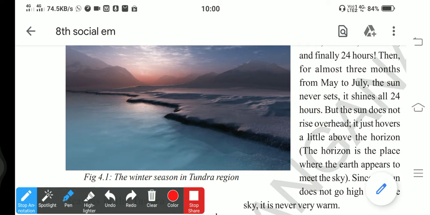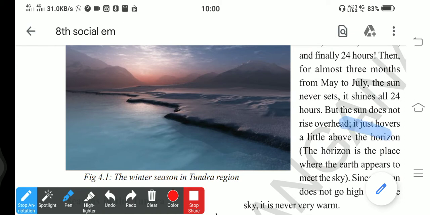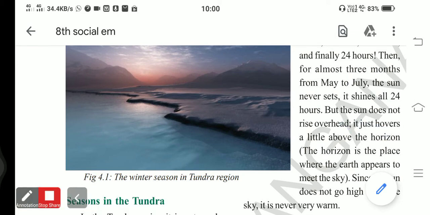And as it goes towards the north, the sunshine over the latitudes in the northern hemisphere goes on increasing. Gradually the sunshine time increases to 2 hours, then 6 hours, then 8 hours, then 16 hours, and finally we see 24 hours of sunshine for 3 months. How many months? 3 months. It means there won't be sunset. Always we see sunshine for 3 months.